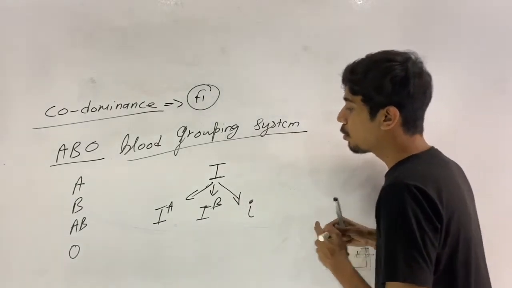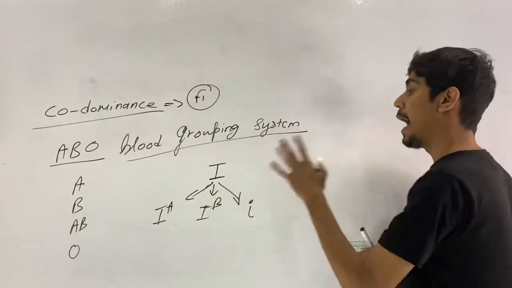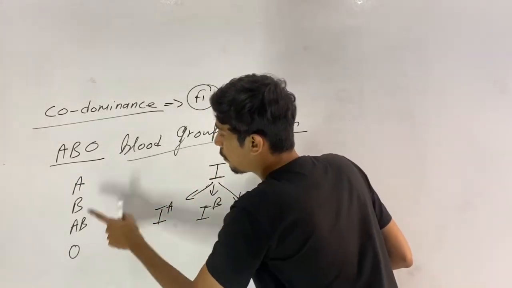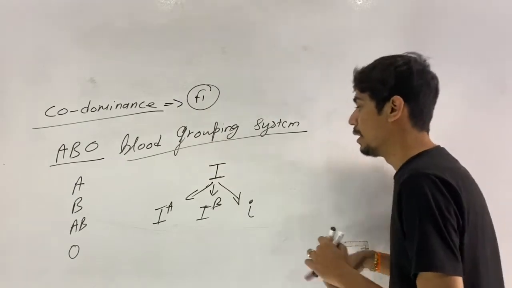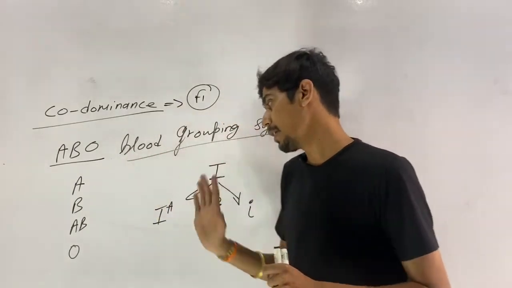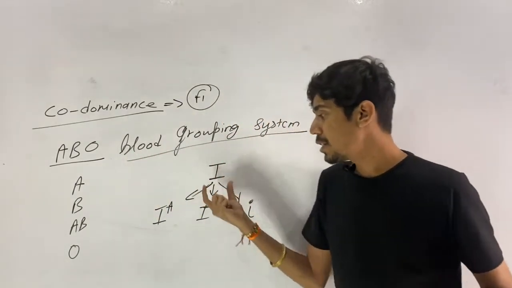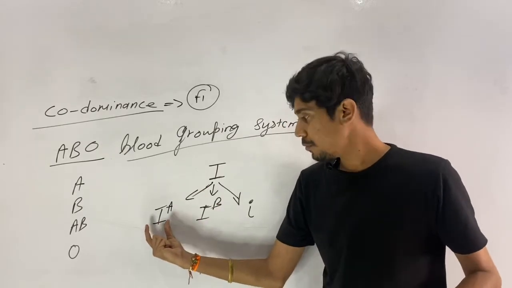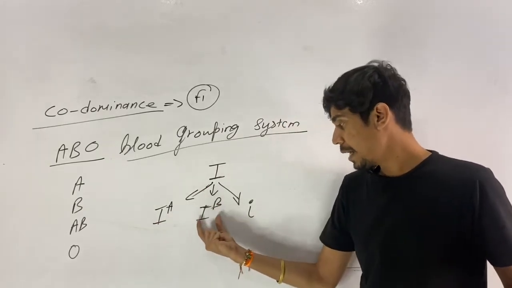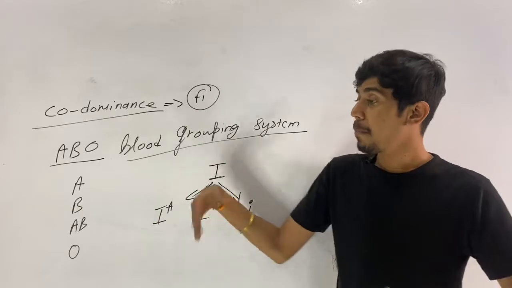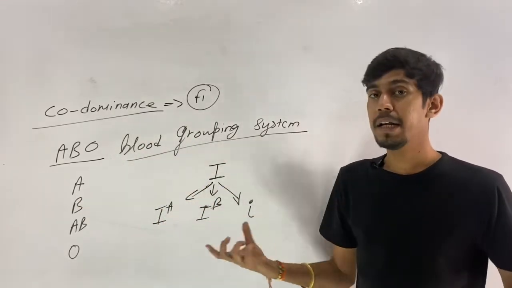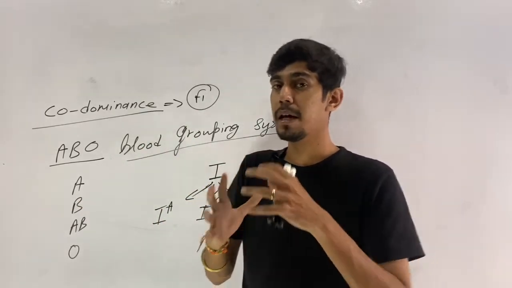So these are the 3 alleles of this gene I, and this gene I is responsible for controlling the type of sugar which is present. So what happens when these alternating alleles are present in combination?